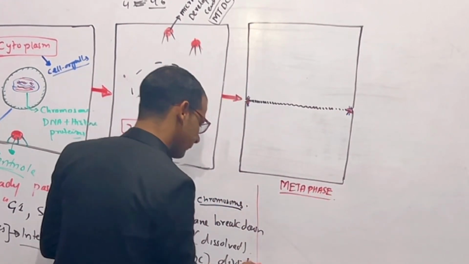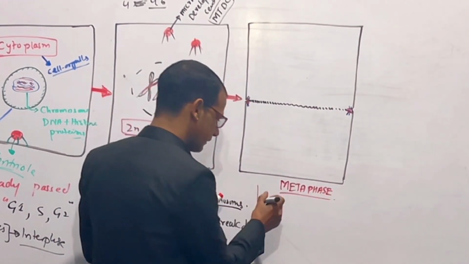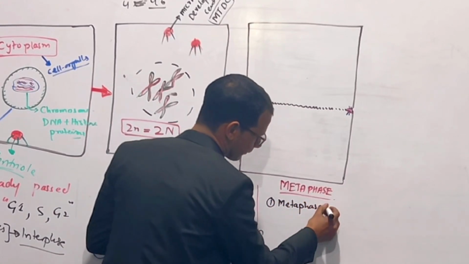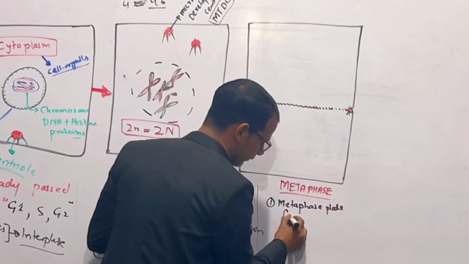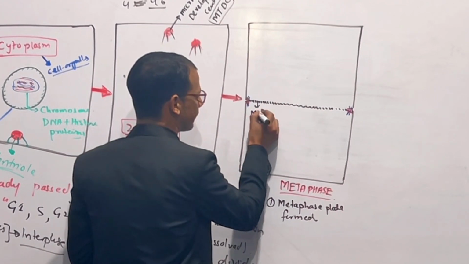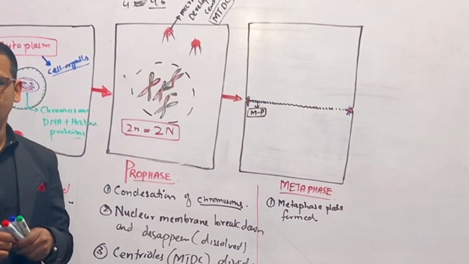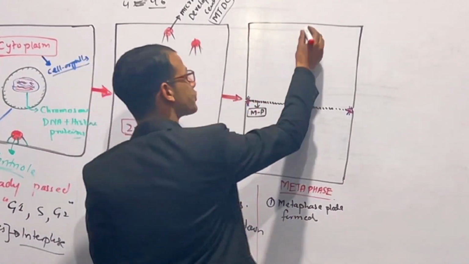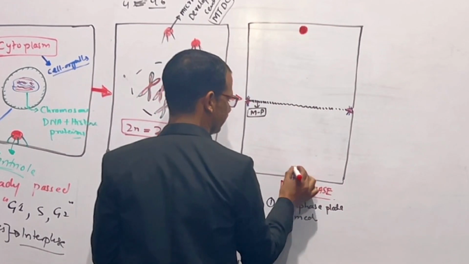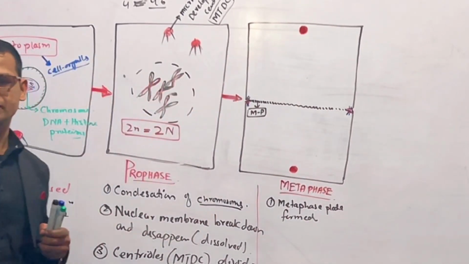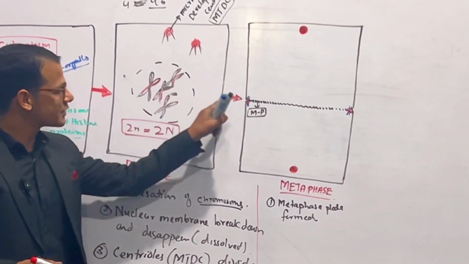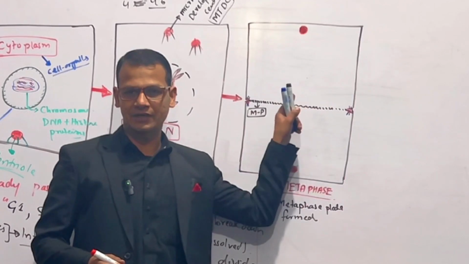The first thing here is the metaphase plate formed. This is the metaphase plate, right? The next thing, the centrioles go to opposite sides of the cell. Opposite sides are opposite poles, right? And the chromosomes are aligned on this metaphase plate.